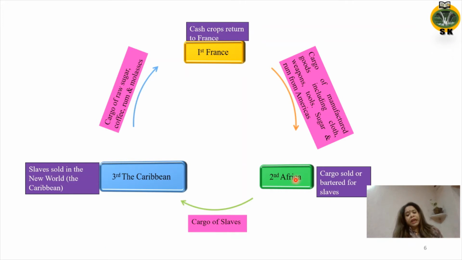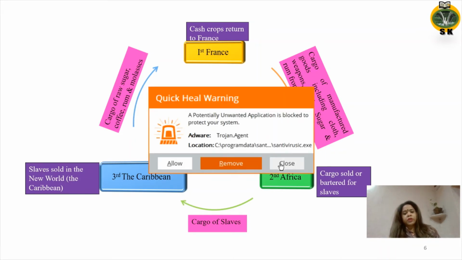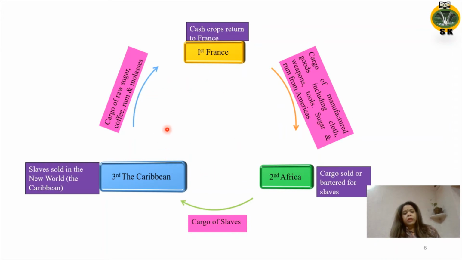The second leg began from Africa, where they carried the slaves to the Caribbean, and there the slaves were sold in the New World. The third leg carried a cargo of raw sugar, coffee, rum, and molasses, all cash crops, back to France. At every step, they made a profit.